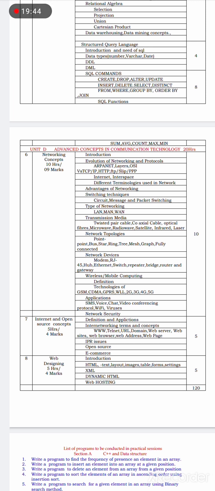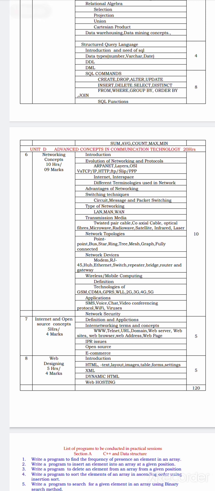Along with this, we are going to study different terminologies used in the network, advantages of networking, switching techniques: circuit, message and packet switching, types of networking, that is LAN, MAN, WAN, and the transmission media, how the data is transferred through twisted pair cable, coaxial cable, optical fiber, microwave, radio wave, satellite, infrared, laser and so on.